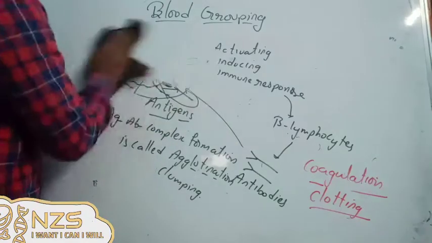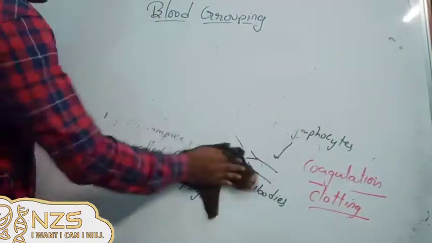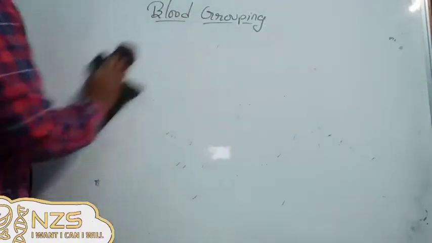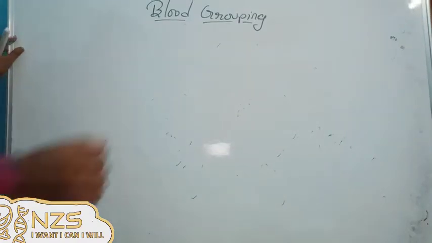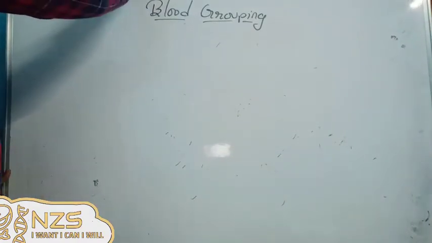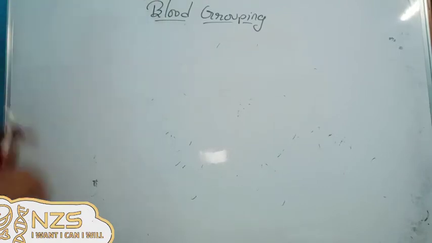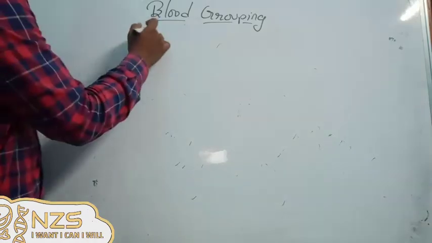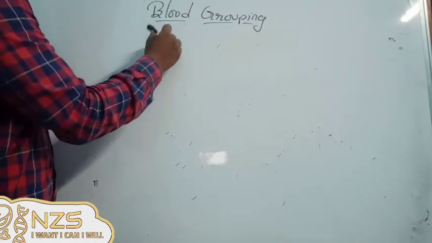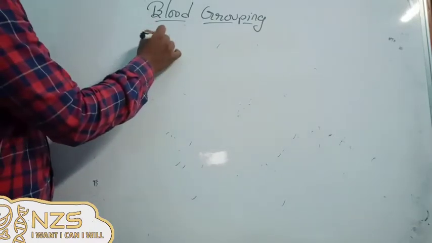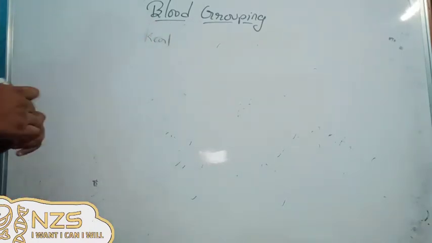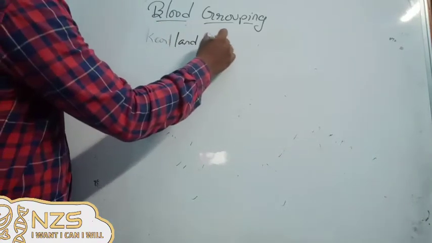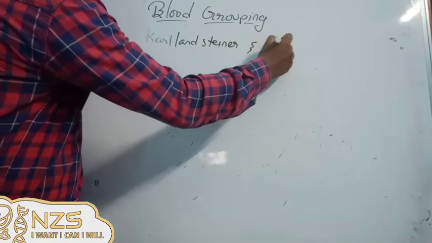Now coming to the point, what is blood grouping, and how many types of blood groups are there? We'll discuss them clearly one by one. Blood grouping was explained by Karl Landsteiner and Wiener.